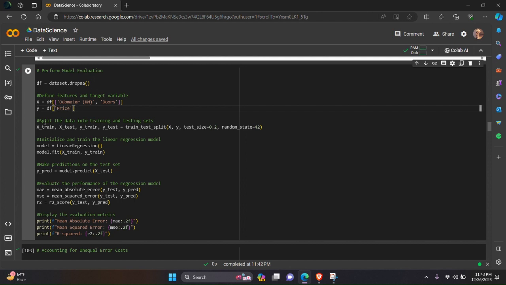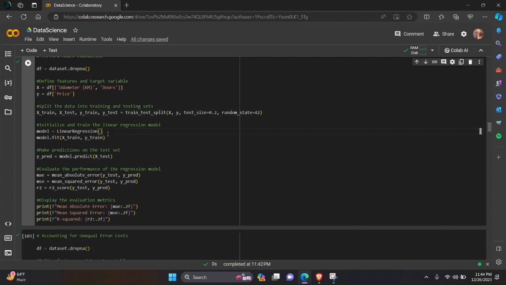which is price. Then we will split the data into training and testing sets: x train, y train, x test, y test, and the test size will be 0.2. That means 80% of the data will be training data and 20% will be test data.